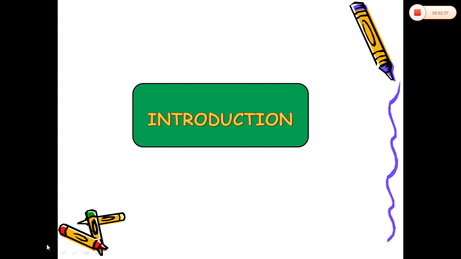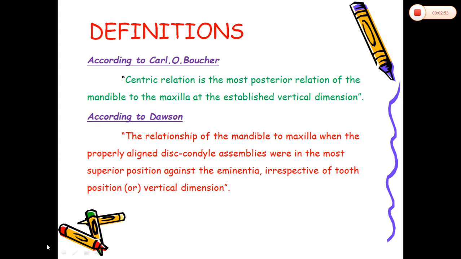These horizontal jaw relations are of two types. The most important is centric relation, and other than centric relation there are protrusive and lateral movements, which come under eccentric relations. There are many definitions related to the centric relation. Among all the definitions, here we will discuss the most important and significant ones.